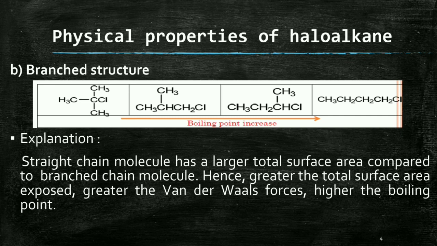First of all you have seen one compound that has high branching, and as you move to the right side the branching decreases. So that is why the boiling point increases. When the branching decreases, boiling point increases.